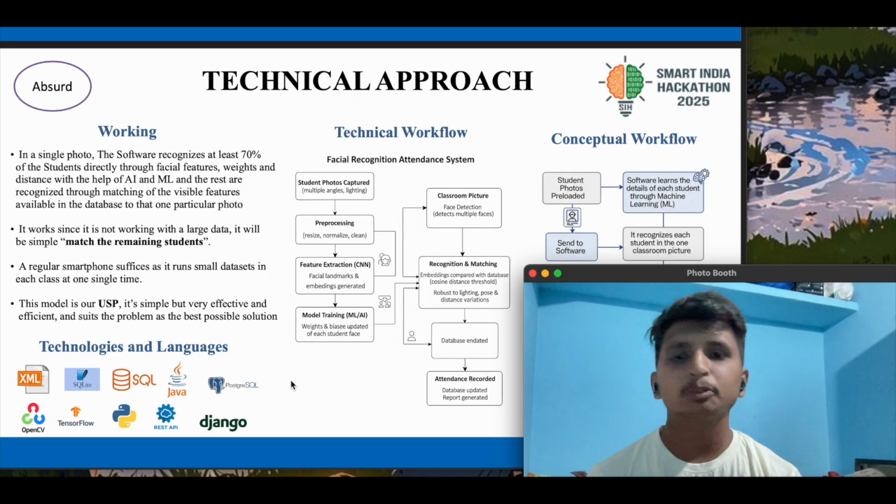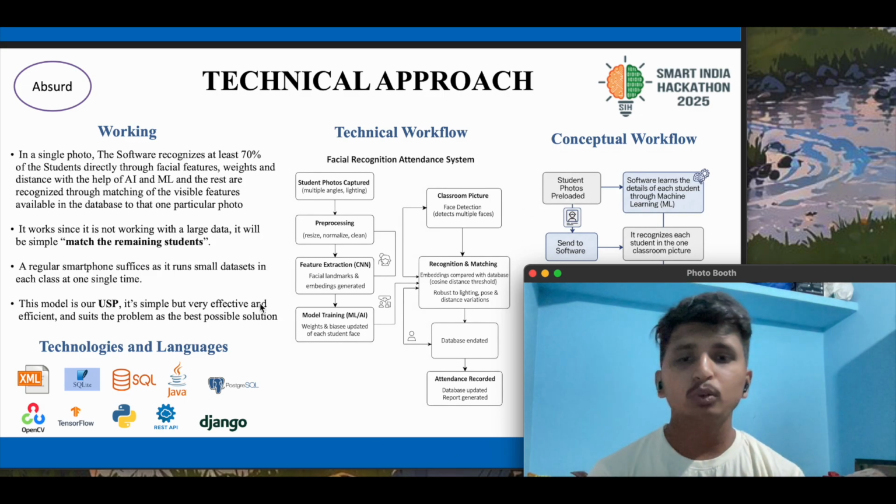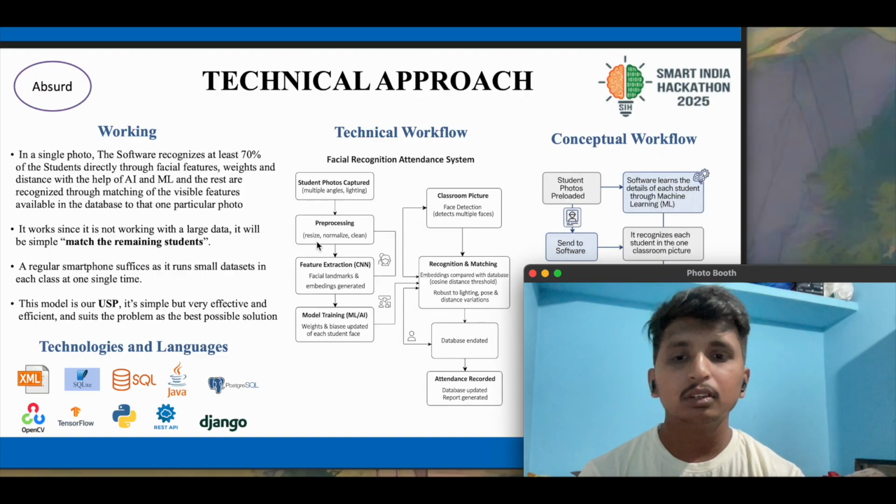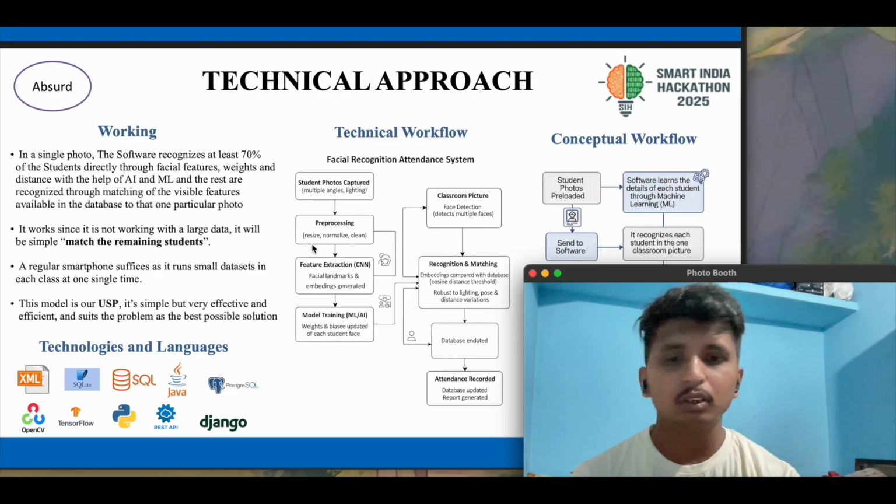Well, let me explain the technical workflow. Consider this part, where the students' photos are captured from various angles at the beginning of the academic year itself, and each student's photo goes through our pre-processing, and the facial features are extracted through CNN.